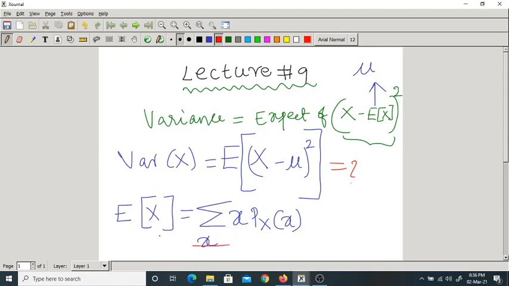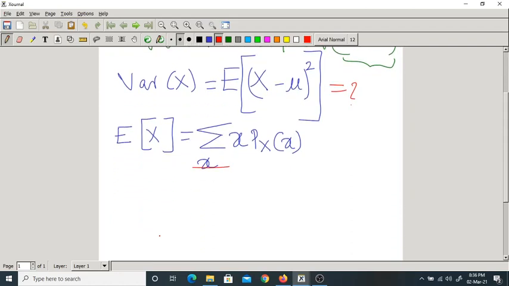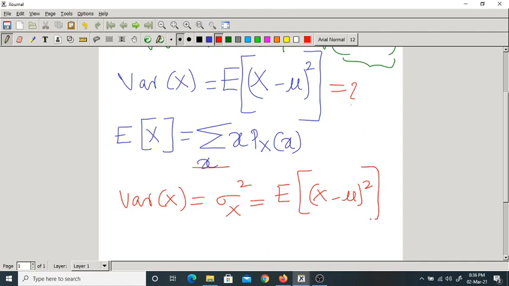From this basic formula, what is variance of x, also equal to sigma x square? It equals expectation of x minus mu whole square. But what is the general formula of expectation of x? Based on the general formula, can you write the formula for this expectation?